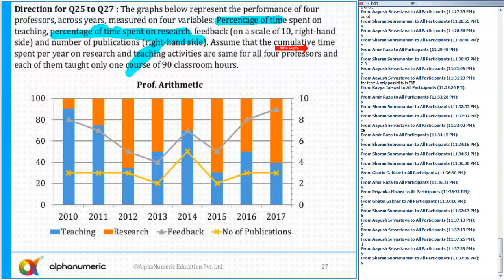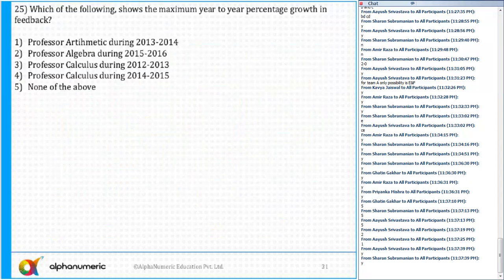Assume that the cumulative time spent per year on research and teaching activities is the same for all professors, and each of them teaches courses for 90 classroom hours. So for all the professors, they have taken 90 classroom hours every year. That is constant. The first question: which of the following shows the maximum year-to-year percentage growth in the feedback? Professor Arithmetic during 2013 and 14.